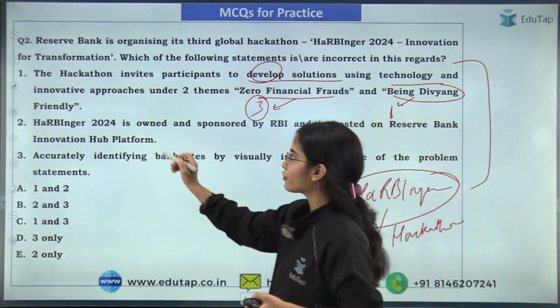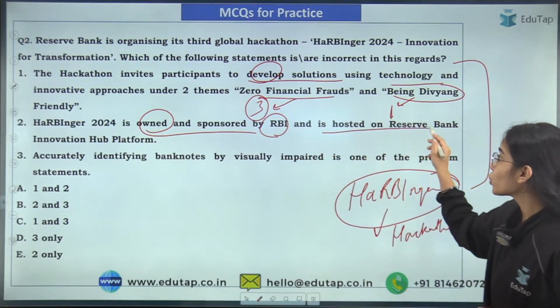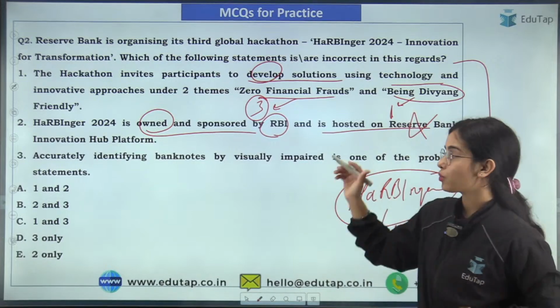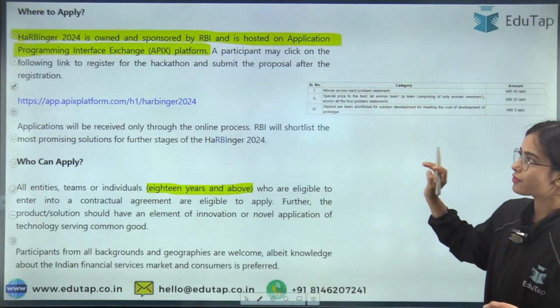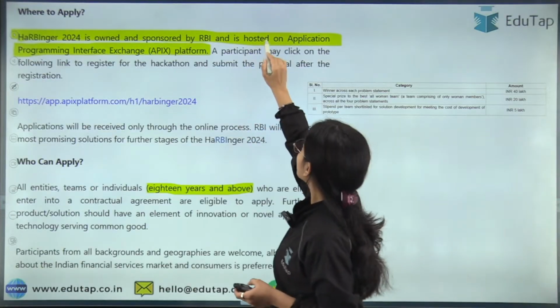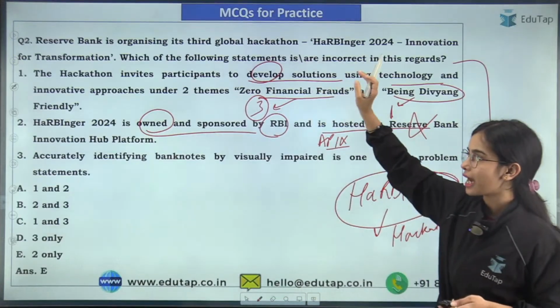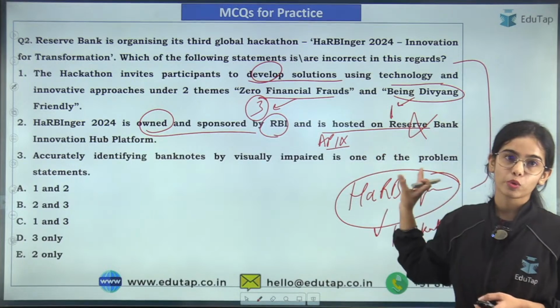Now HARPER 2024 is owned and sponsored by the Reserve Bank of India, and it is hosted not on the Reserve Bank Innovation Hub platform. No, it was hosted on the APIX platform. Okay, so APIX platform is the Application Programming Interface Exchange platform. So on the APIX platform, the hosting of the HARPER 2024 has happened.